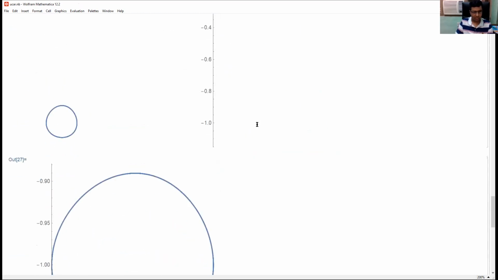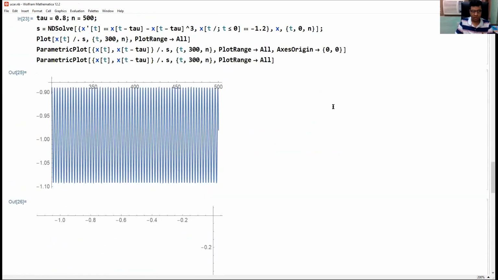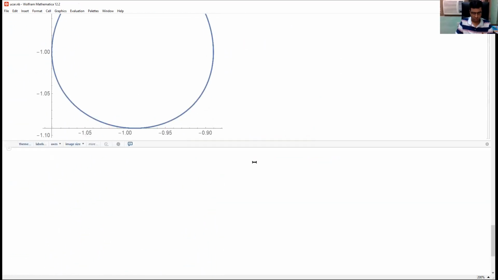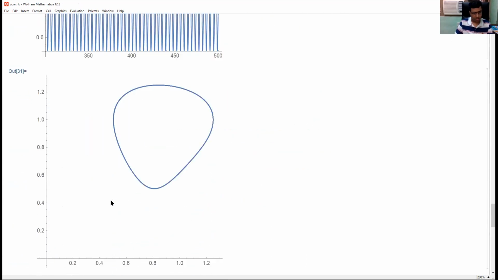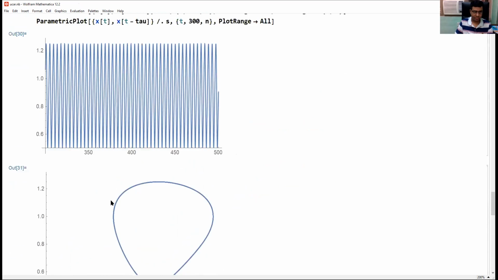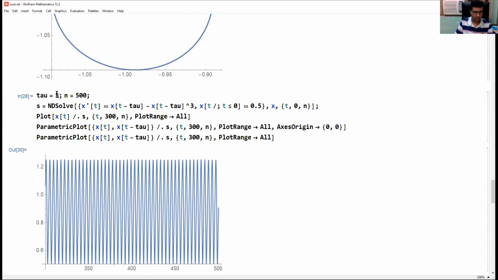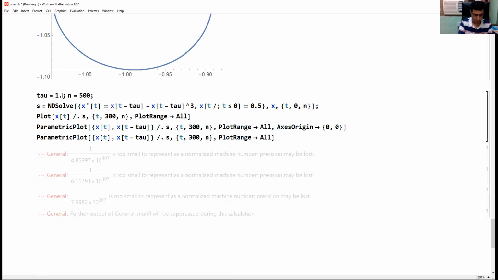Okay, again we are getting similar, and now we consider larger value of delay, say 1. Again we have closed orbits. Now say 2. There are unbounded things. So instead of 2, I'm taking 1.1.